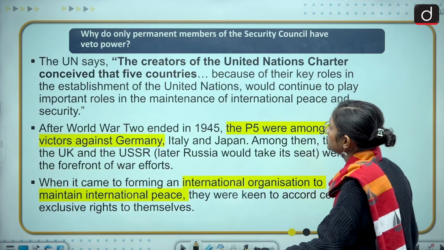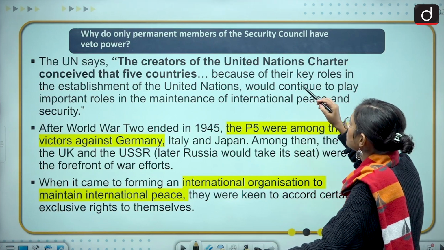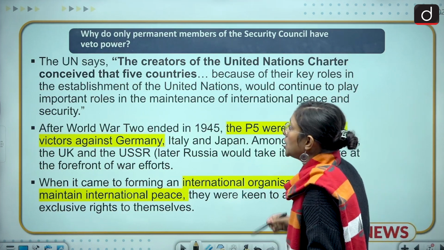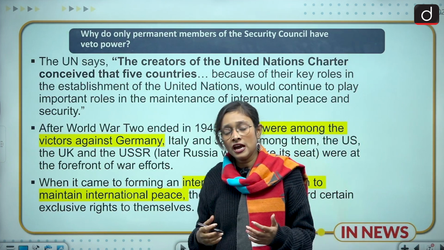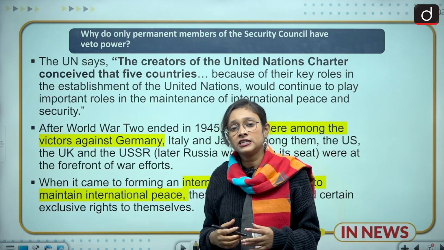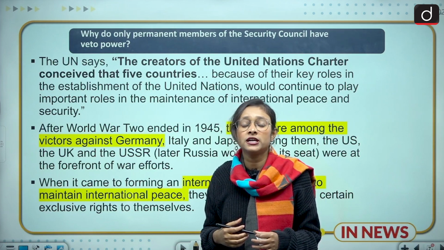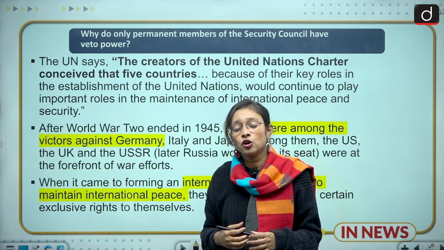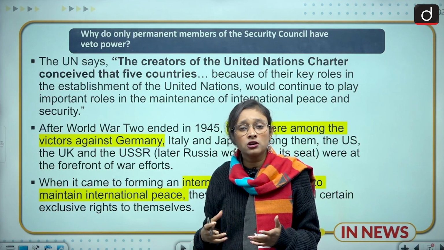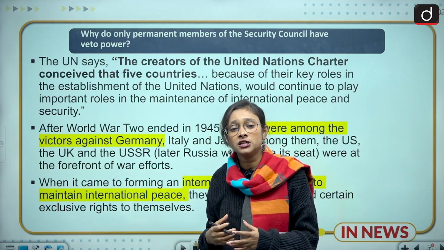The next slide is about why only permanent members of the Security Council have veto powers. Because they are the ones who created the United Nations Security Council and who had a great role in forming the United Nations. After the World War, so many countries were war-ridden and poverty-ridden.